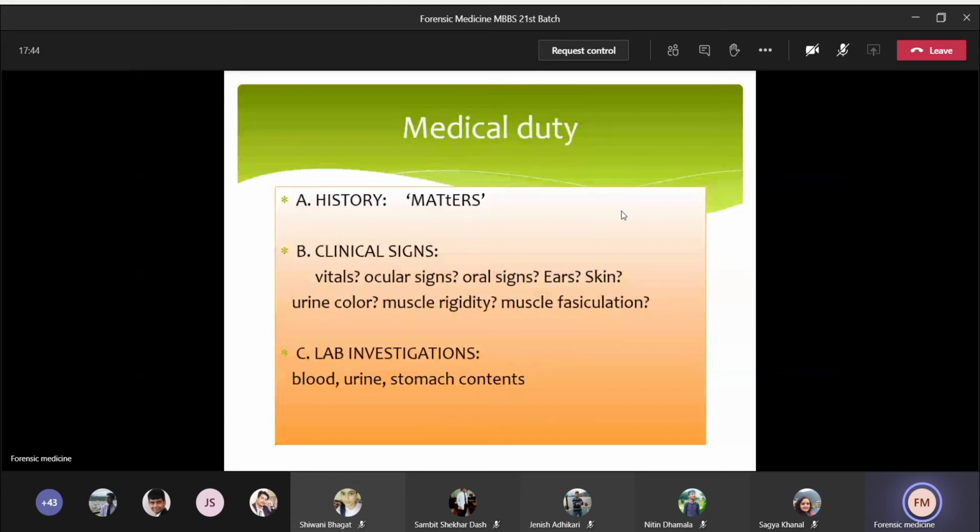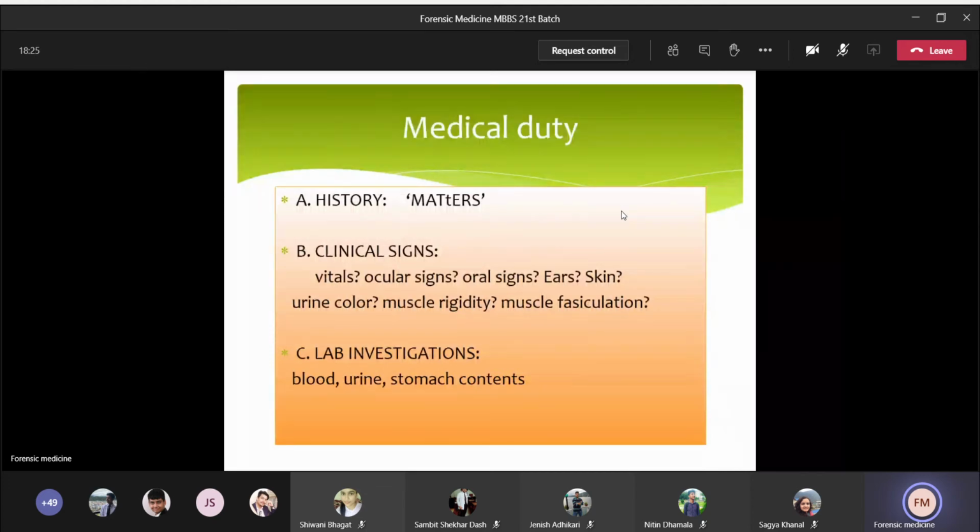So remember the mnemonic. M stands for medicine or material. A stands for amount. T stands for time of exposure, time when he or she took it. E stands for emesis, whether there was presence of vomiting or not after taking the poison. R stands for reason. What was the reason? And S stands for symptoms that are seen after ingestion of poison. So these are the necessary criteria you should include in history taking.